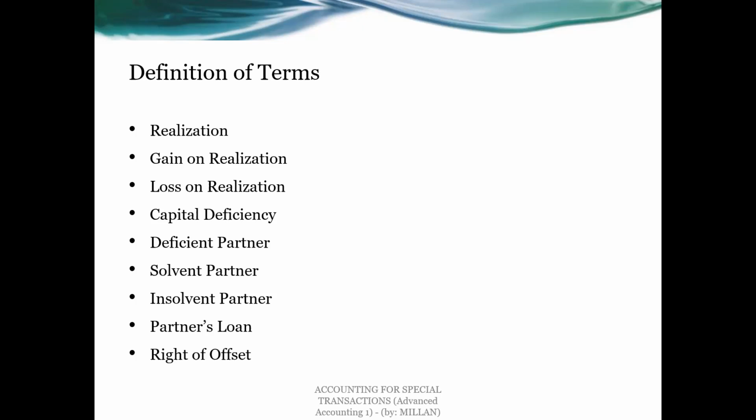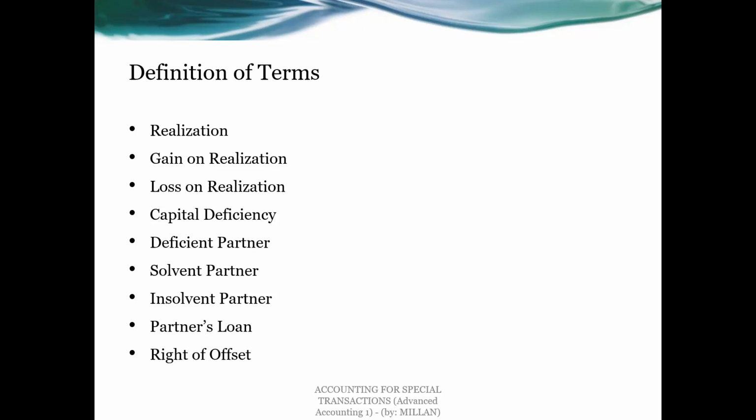Then we have what you call a solvent partner. A solvent partner is a deficient partner, meaning a partner who has a debit balance in capital, but who is capable of paying the other partners or the partnership his capital deficiency. It means that particular partner has assets or cash that can be used to pay his capital deficiency.